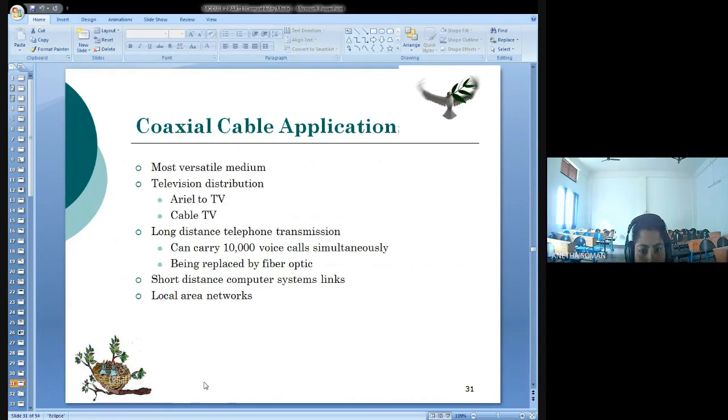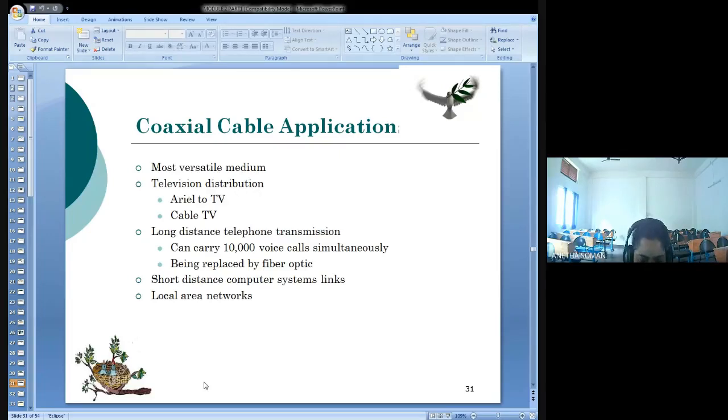Now, what are the applications where it is being used? As I told you, it is used in LAN networks, and in television distribution, where the cable goes from the aerial to your TV, or your cable TV. Then for long distance telephone transmission, you make use of this coaxial cable. Simultaneously, it can accommodate almost 10,000 voice calls. It has now been replaced by the next type of guided media, fiber optics. So these are the applications of the coaxial cable.